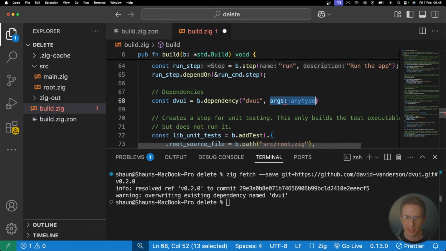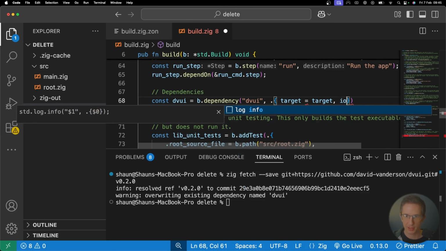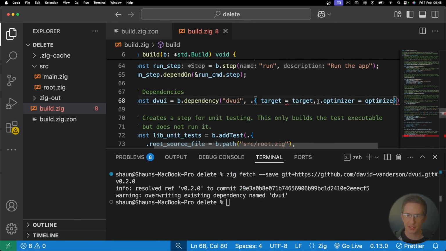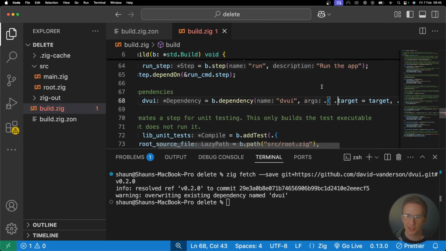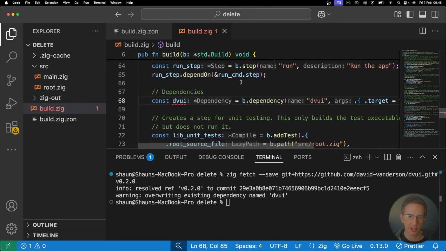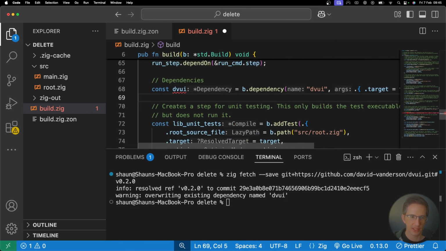And our args here are going to be as follows. The target is going to be equal to target. And the optimize is going to be equal to optimize. Sorry, we should have a full stop there. And so this here is me just telling Zig to use the same target and optimizer that I've got here as standard in my build file. Okay, great.